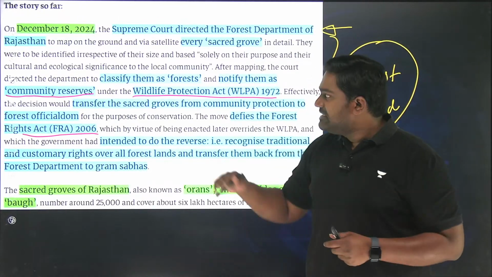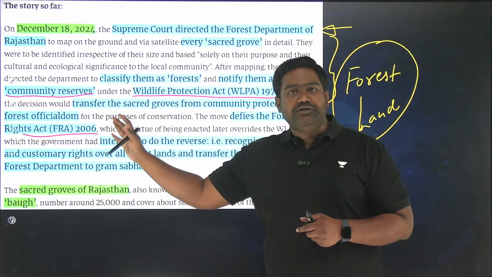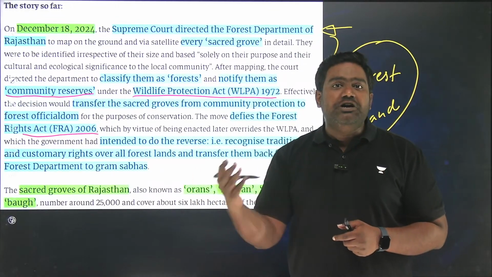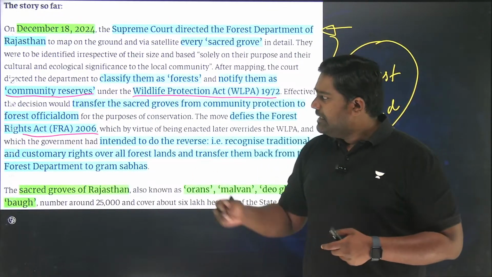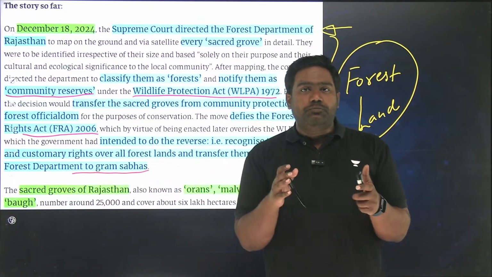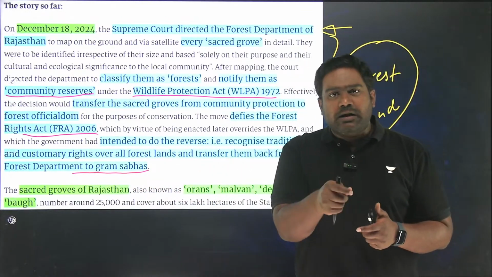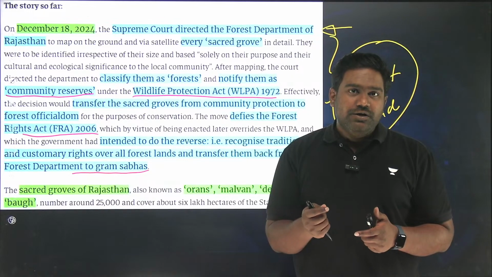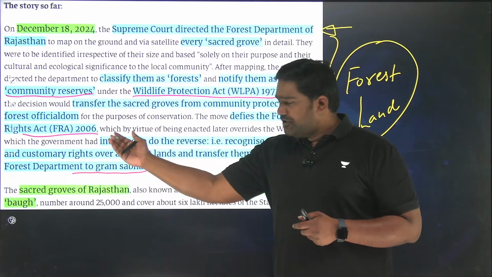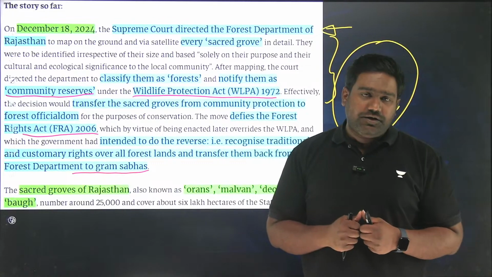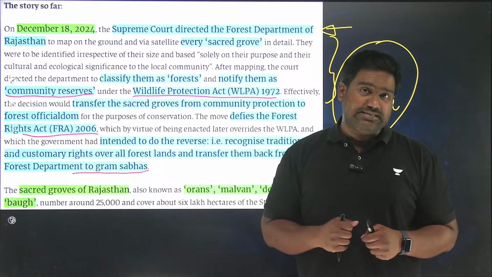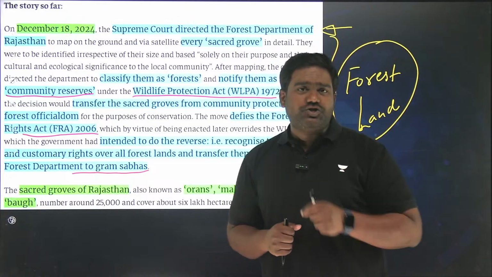So if the Forest Department will identify and classify all the sacred groves as forest land and designate them as community reserves, then essentially the Forest Department will gain the control to conserve and protect the sacred groves, taking the right away from the Gram Sabhas. So this ruling of the Supreme Court brings into conflict the provisions of the Wildlife Protection Act on one side and the provisions of the Forest Rights Act on the other side. So let's examine this topic in great detail.